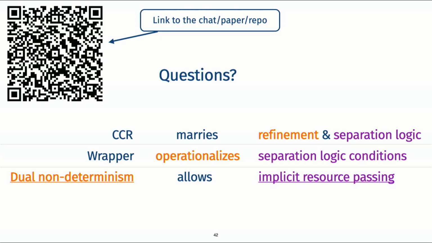Can you repeat the question since there was no mic? Yeah, I was just saying, we can implement any form of separation logic in our specialized Coq proof assistant, so I don't see why separation logic is anything special. But anyway, we can go offline. I'm happy to have an offline discussion. Thank you.